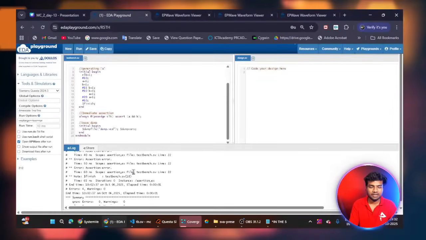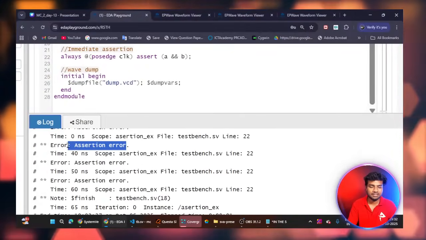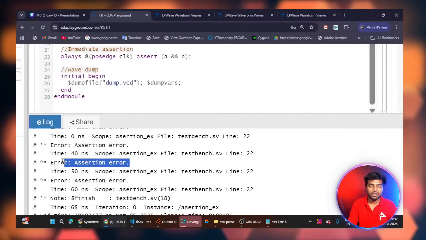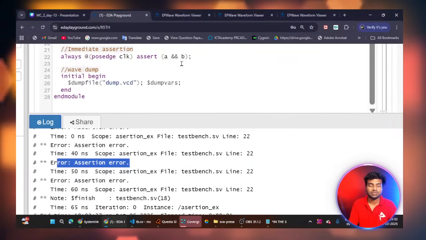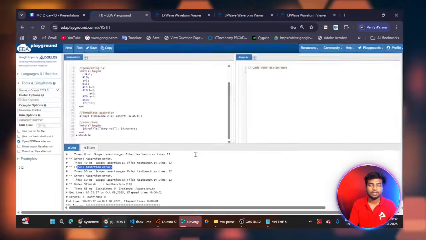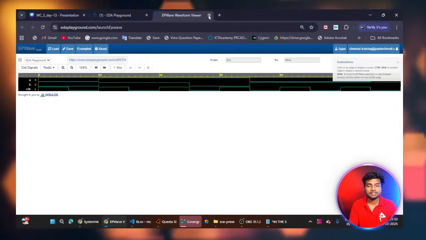So you can see here, assertion failed, assertion error. Why is it happening? It means my assertion logic has failed, and that's why it is displaying the assertion error. Okay, so this is how we can write the immediate assertion for my logic.